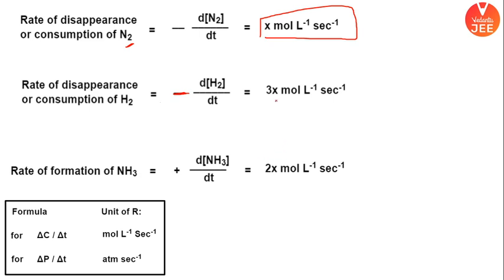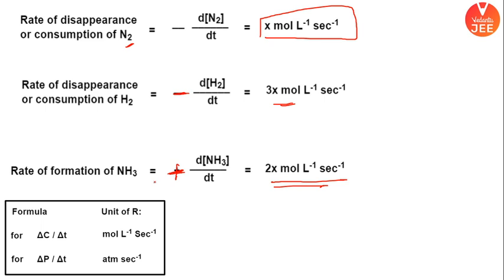And how much did its rate come out? 3x. And rate of formation of ammonia came out to be what? It came out to be 2x. And here the positive sign is coming because it is formed, right? I hope all these points are clear.